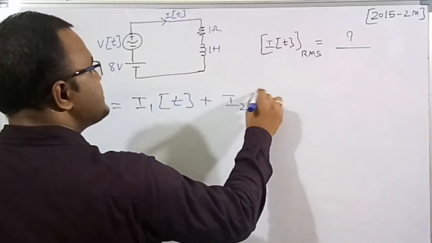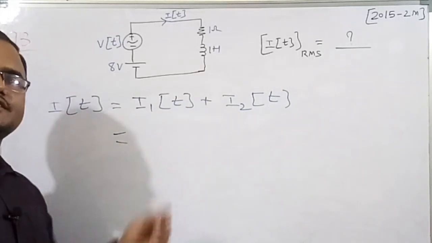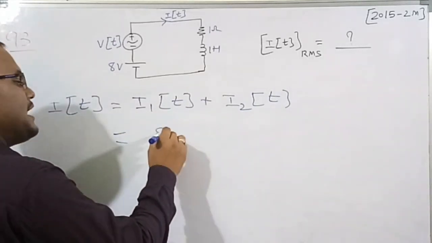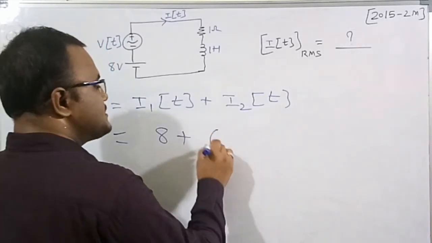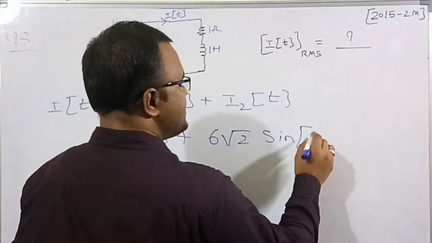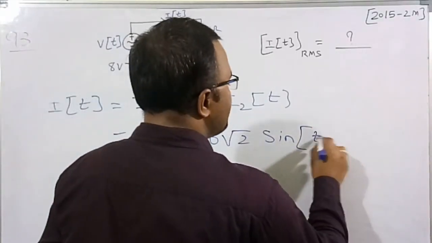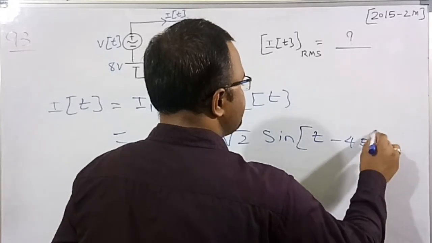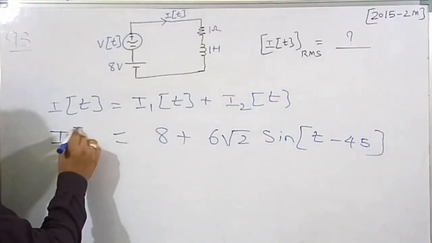At steady state, I1 of t is 8 ampere, which we got, and I2 of t is 6 root 2 sine of omega t minus 45 degrees, where omega is 1. So this is the net steady state current in the circuit.